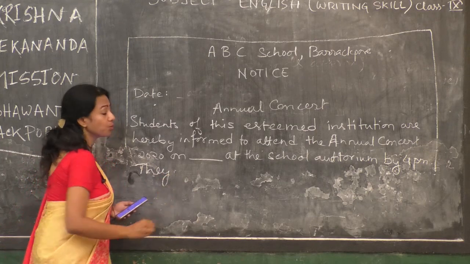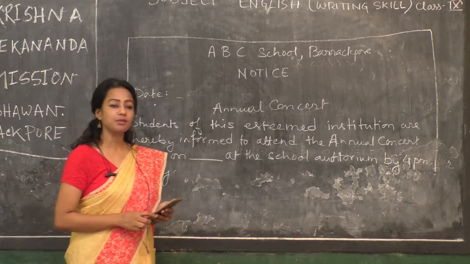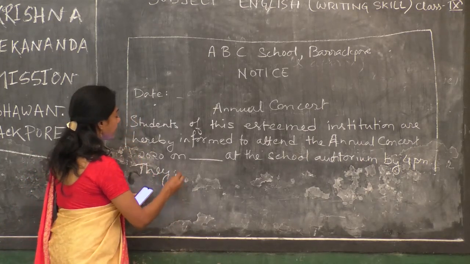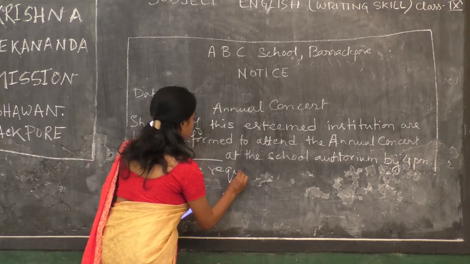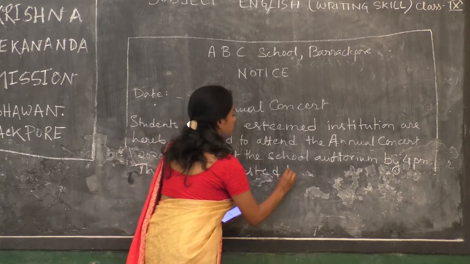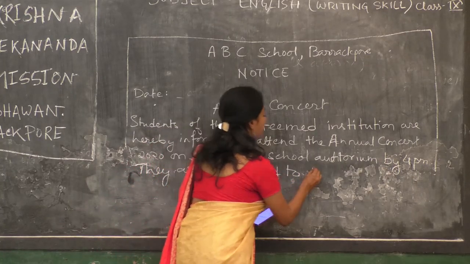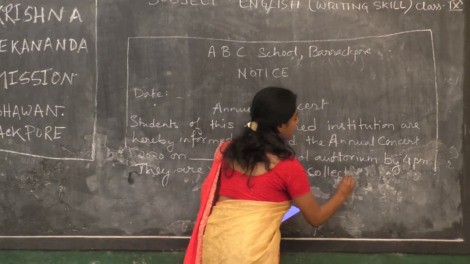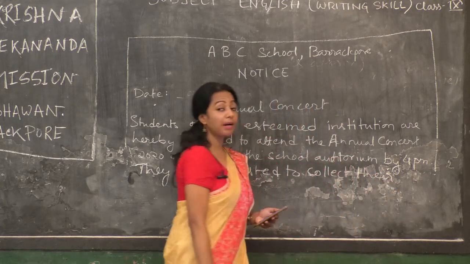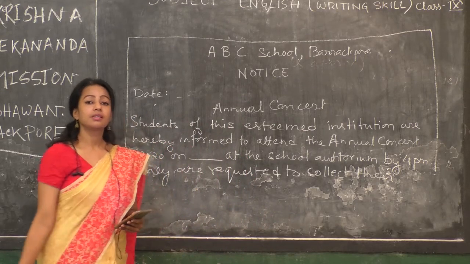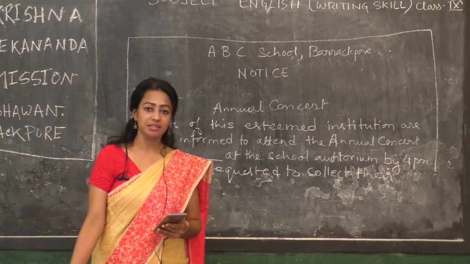As I have already told you, it should be written in passive voice. So here I am going to write, they are requested to collect their entry pass from the respective class teachers.